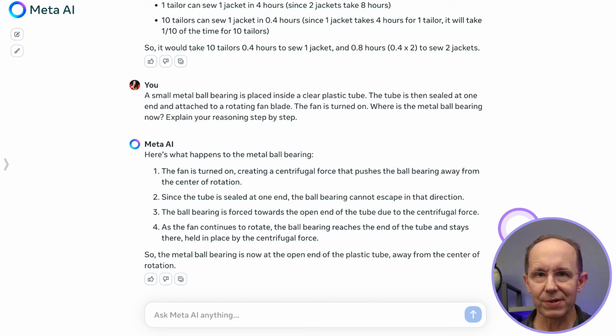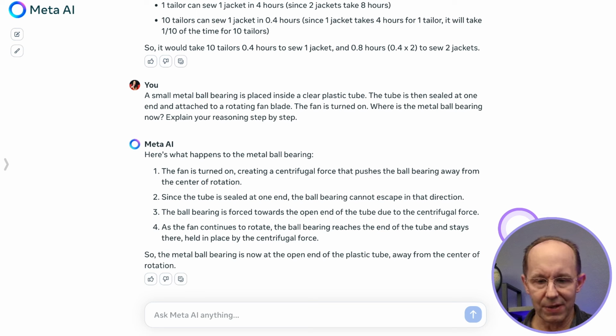The ball bearing is forced towards the open end of the tube due to the centrifugal force. Well, it could be. It depends on what direction the fan is spinning. And then number 4, as the fan continues to rotate, the ball bearing reaches the end of the tube and stays there, held in place by the centrifugal force. Well, that's the other option. You're either going to have 3 or 4, but not both at the same time, depending on the spin of the blades of the fan, clockwise or counterclockwise.